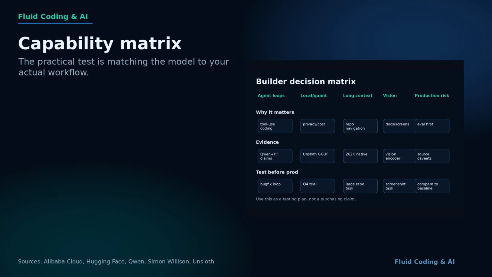The decision matrix is simple. If you care about agent loops, test tool use and patch quality. If you care about local deployment, test the GGUF and your target context length. If you care about long context repo navigation, do not just paste a tiny file. Point it at a real multi-folder code base. If you care about multimodal work, test screenshots, documents, and UI images. And if you care about production, compare it against your current baseline with the same tasks.